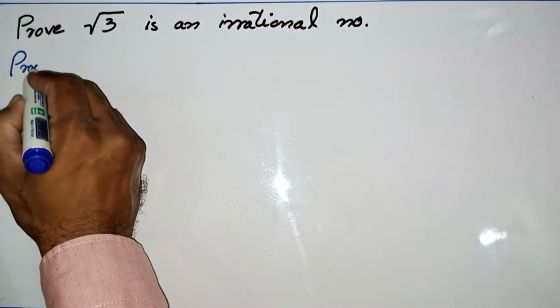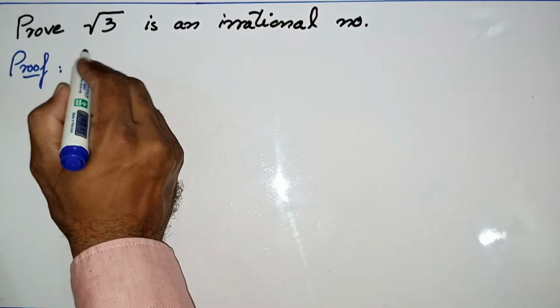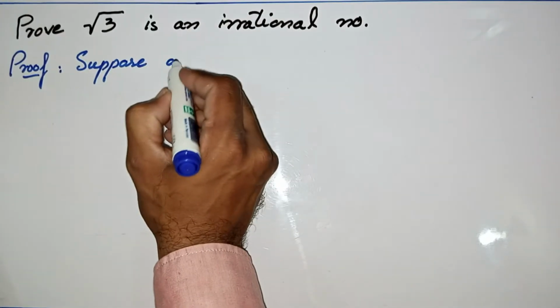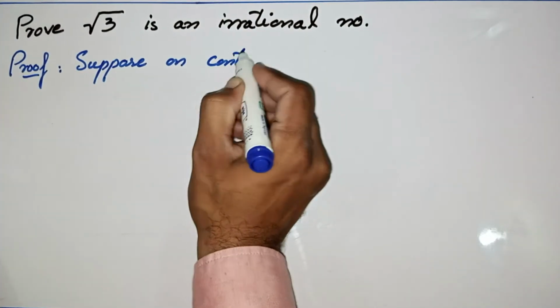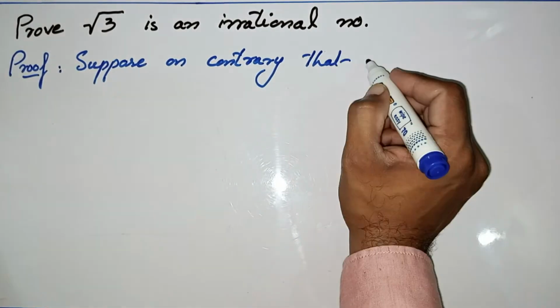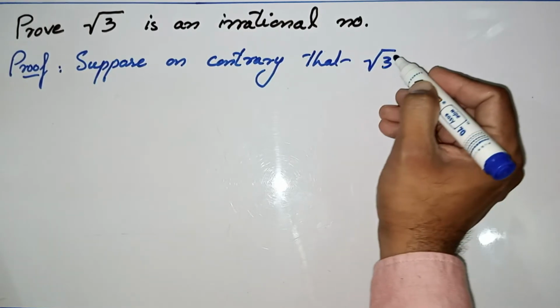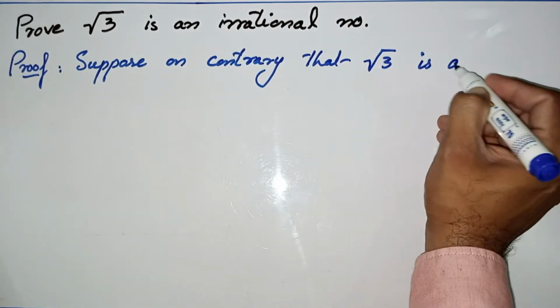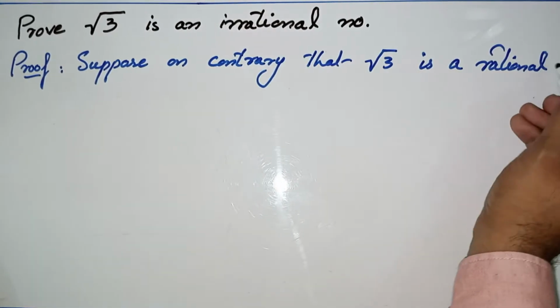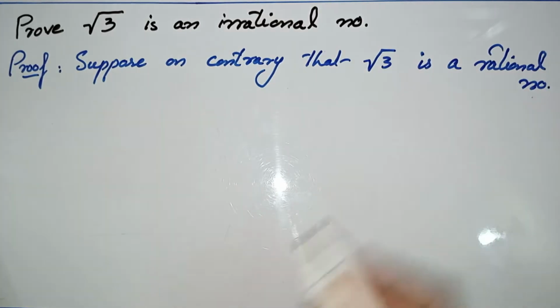So first we are going to suppose, on the contrary, that square root of 3 is a rational number. It's not an irrational number; we suppose on the contrary that it is a rational number.